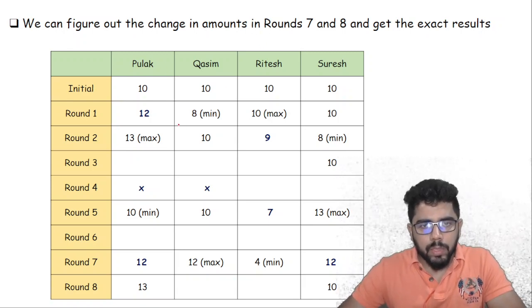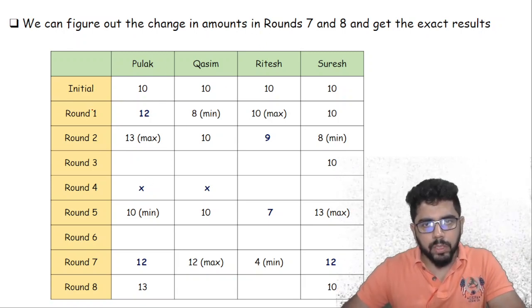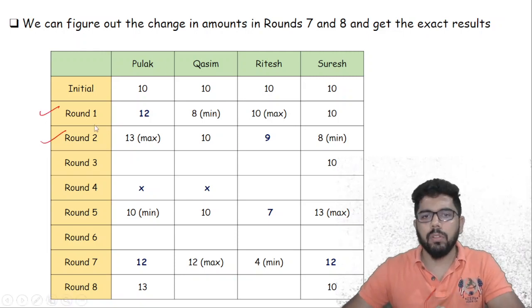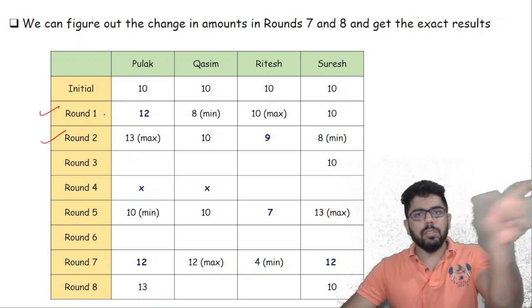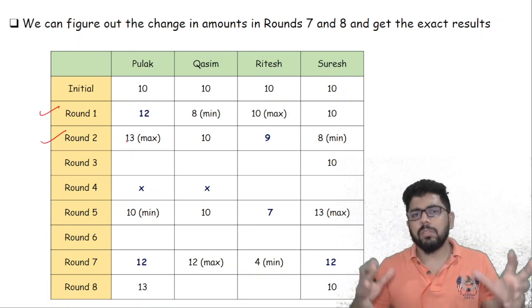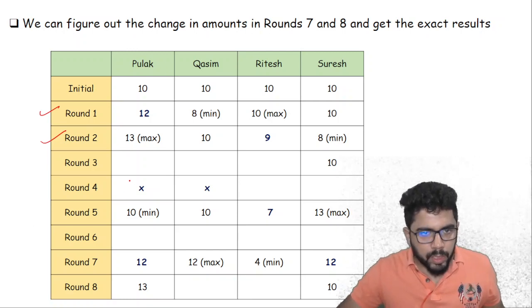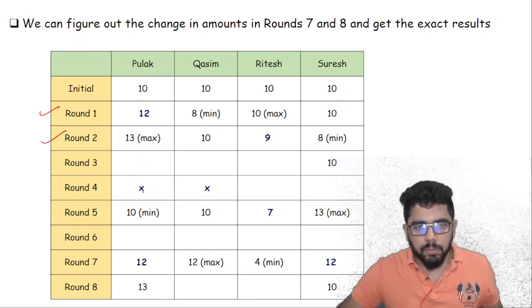Now, rather than figuring out what is happening in the beginning, round 1, round 2, where we completely know who played what player, I'm not writing the pairing as of now. Let's figure out the values first and then we'll come to the pairing part. Pairing can be easily figured out. Don't worry about that. So Pulak and Kasim have the same in this.